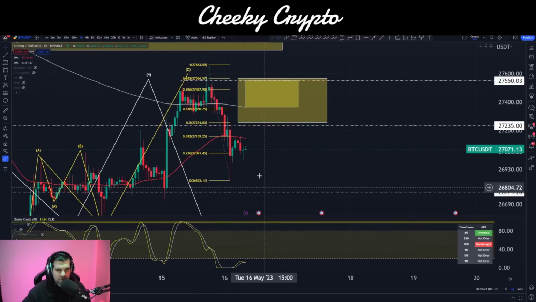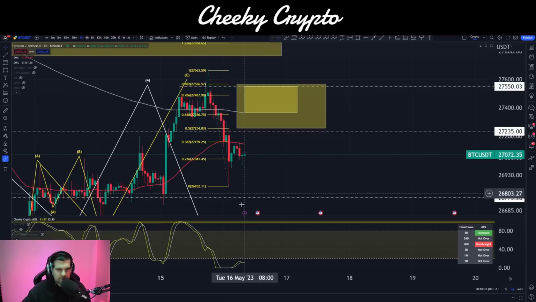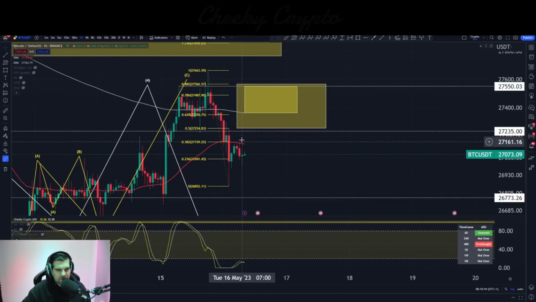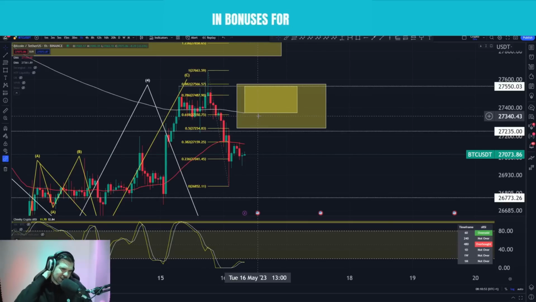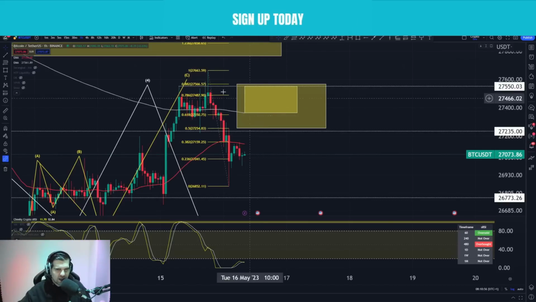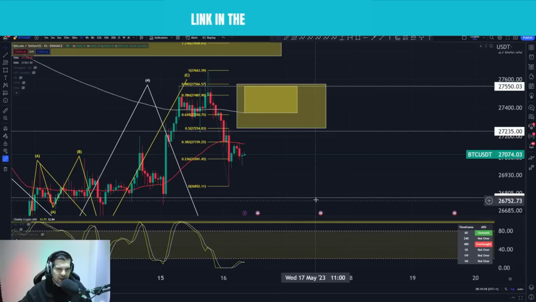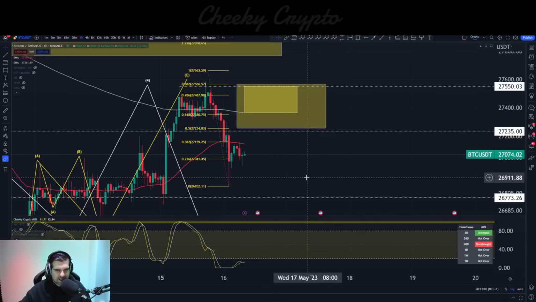It's also possible that we just break on down and this B wave has just gotten rejected off this 50 EMA. Also possible, but we do have momentum to the upside, as there was a lack of momentum to try to pull us to the downside. There was actually a significant amount of pushing to the upside at the moment. So our momentum is still very much telling us that we have more growth to the price. So we should be looking at price appreciation to the upside here. So for the most part, yeah, I'm still expecting a small move to the upside to correct this, and then again we'll look to move back down later.